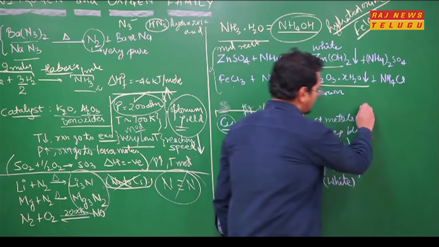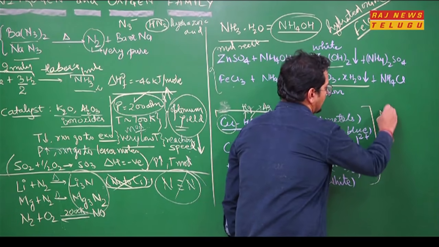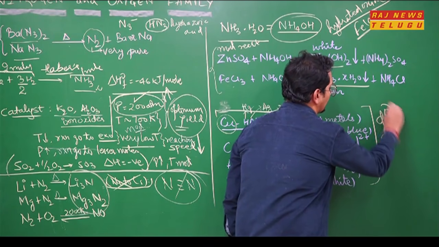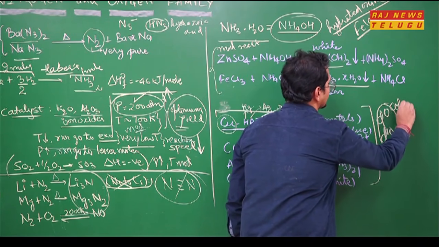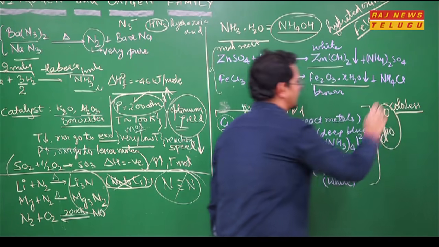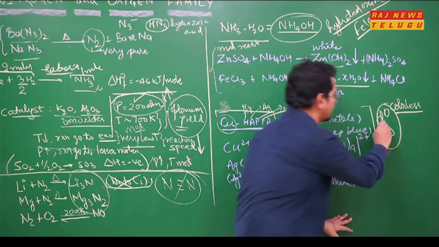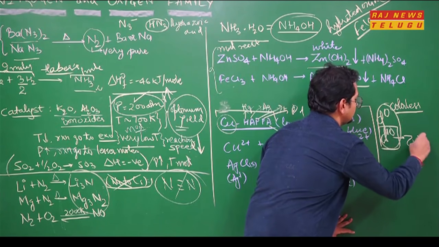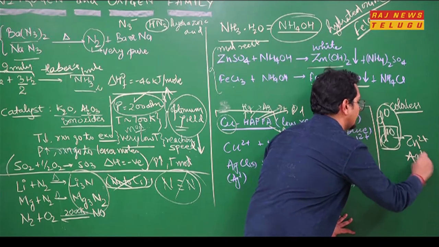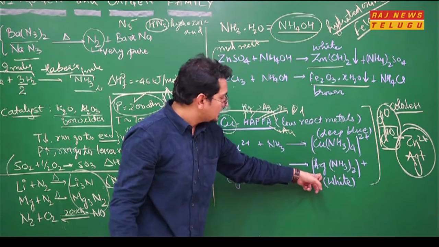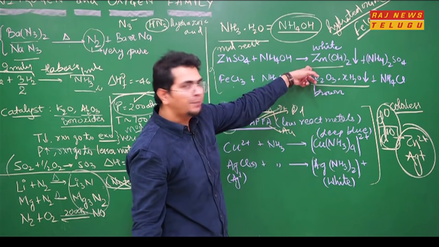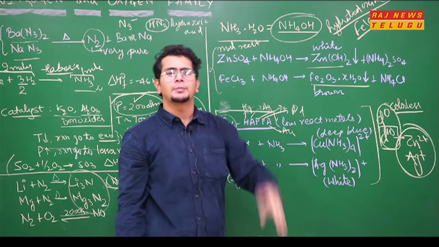A simple thing, in D and F you will learn this, is that D0 and D10 configurations are mostly colorless. So here zinc 2 plus has a D10 configuration. Ag plus also has a D10 configuration. So the Ag plus compound and the Zn2 plus compound are white in color, easily remembered.